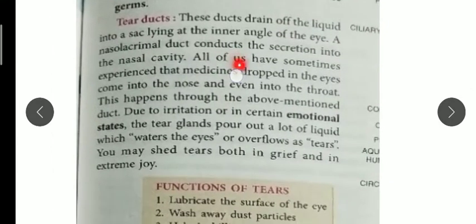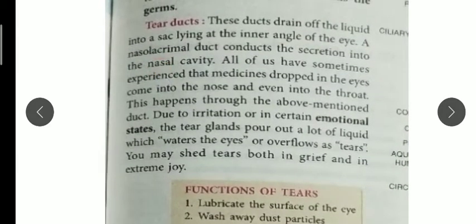Now I have shown you the diagram of ducts. So tears have these ducts. In the inner angle of the eye, we have the nasolacrimal duct near the nasal cavity. What they do is they pass the tear which is secreted by the lacrimal gland.